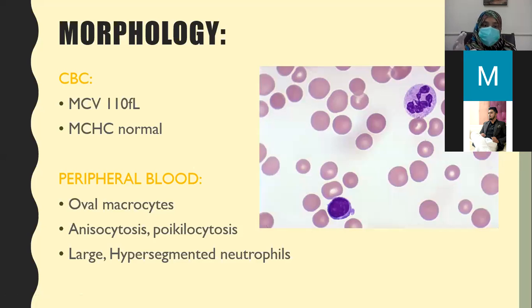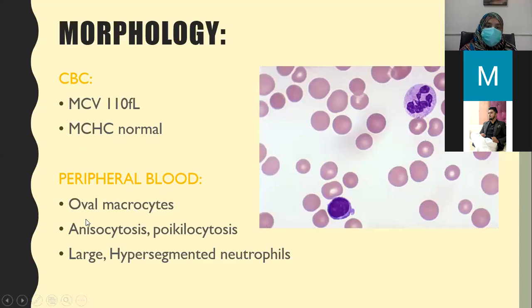Large cells have a large space, and when there is large space, the volume is increased. So MCV, mean corpuscular volume, is increased as compared to normal. What are the normal values? It's from 76 to 95 femtoliters. In megaloblastic anemia, it can be up to 110 femtoliters. It is increased. MCHC might be normal.